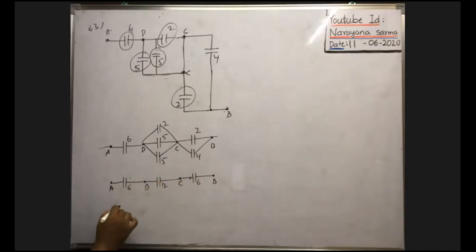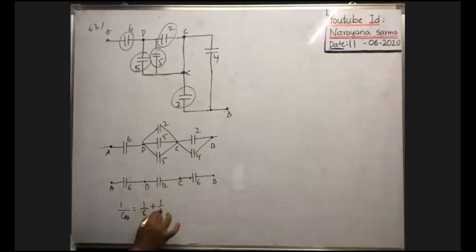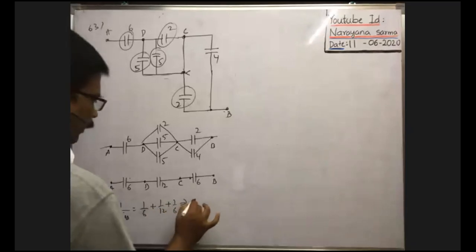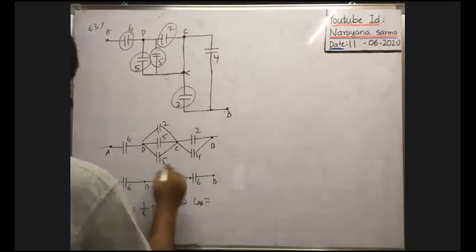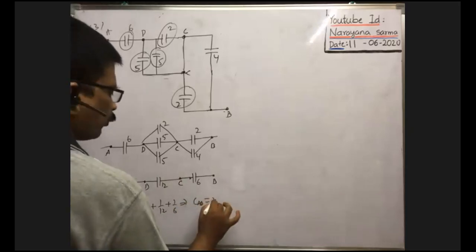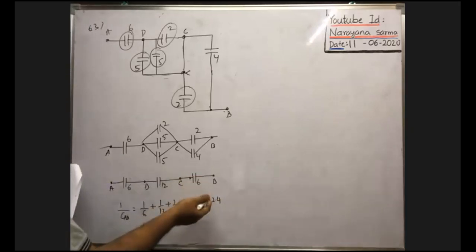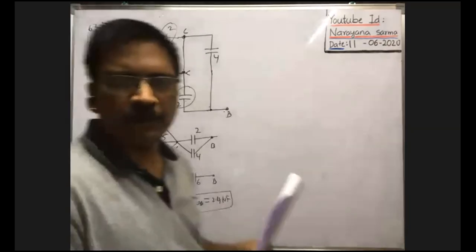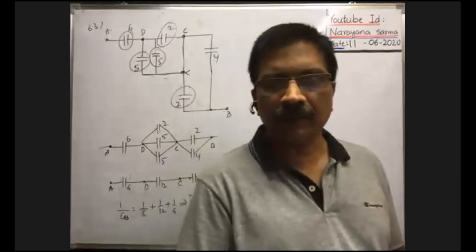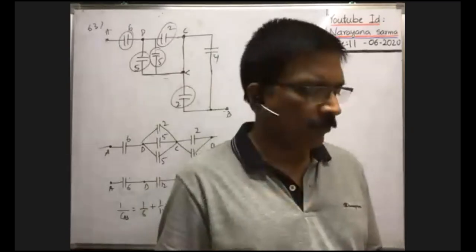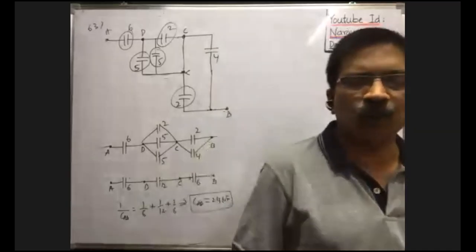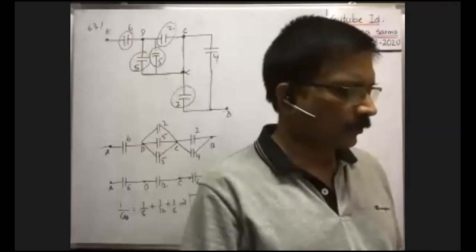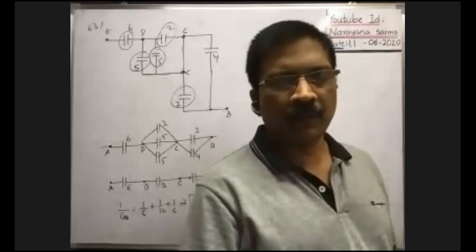Effective capacitance is how much? Effective capacitance between A and B is, say, CAB. So 1 by CAB is equal to 1 by C1 plus 1 by C2 plus 1 by C3. When you simplify them, you will get the effective capacitance between A and B as 2.4 microfarad. Because all capacitances are given in microfarad, you will get 2.4 microfarad after simplification. Yeah, 12 by 5 you will get, so 2.4 is the answer. Okay, very good. Next, last but one problem.